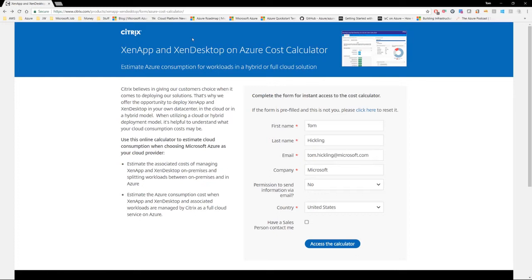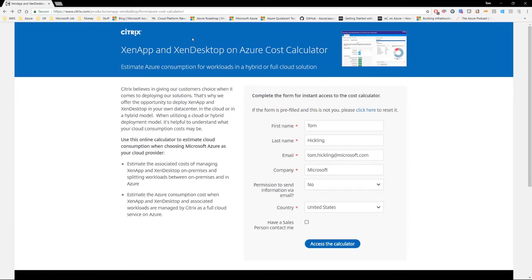Now, the first thing to note is that this generates an estimate of the Azure costs only. It does not include any Citrix costs. So if you're deploying XenApp Essentials, it does not include the $12 per user per month license fee for that. It is just an estimate of the costs associated with the resources that you would deploy into your or your customer's Azure subscription.